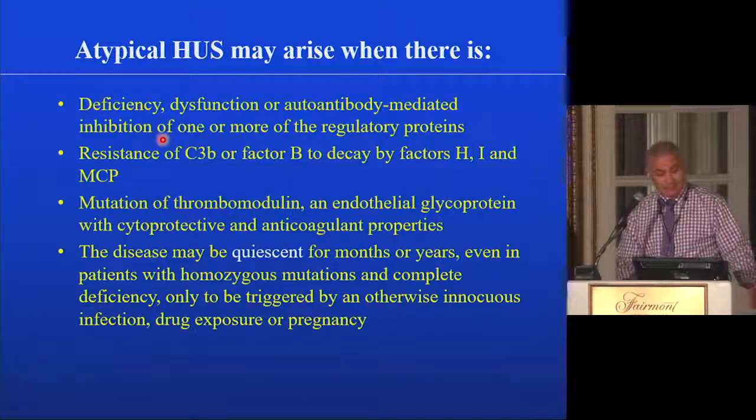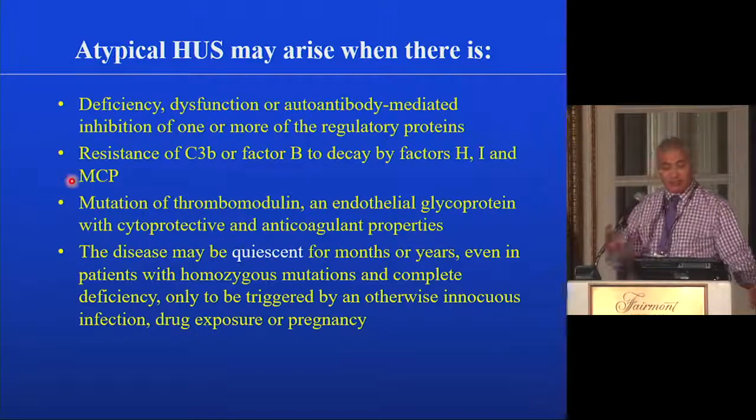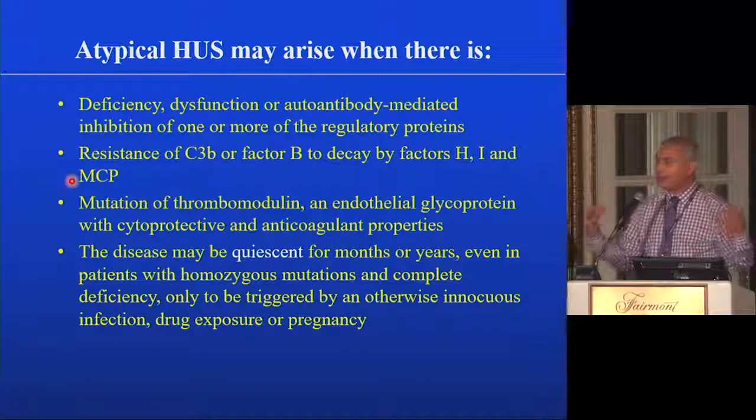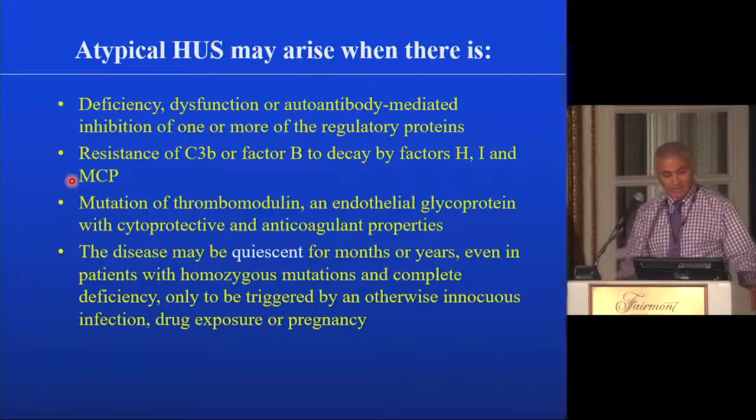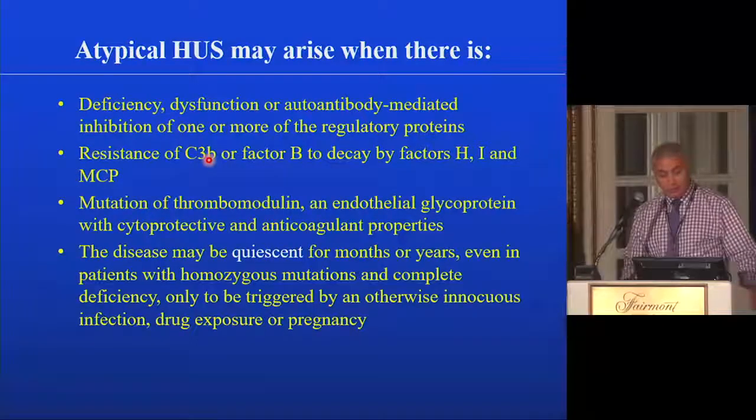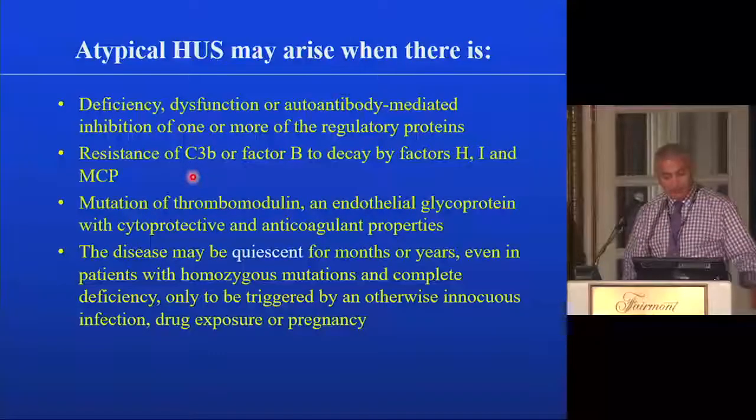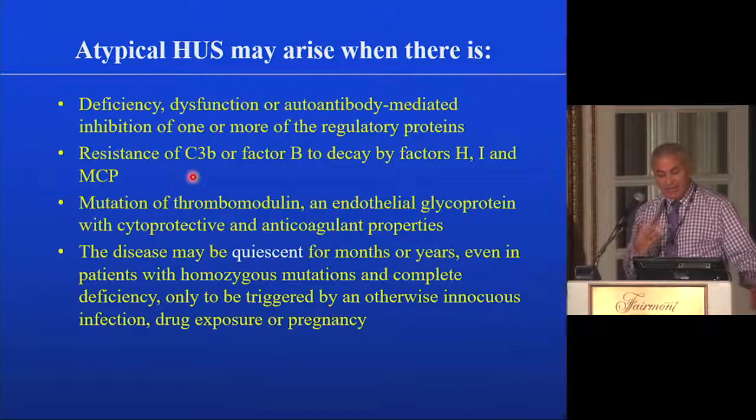So this is a little summary: deficiency or dysfunction or autoantibody-mediated inhibition of one or more of the regulatory proteins of the complement alternative pathway could lead to atypical HUS. Atypical HUS could also result from resistance of C3b or factor B to the decay activity of factor H and I. Some mutations of thrombomodulin or MCP, which are endothelial glycoproteins, could also lead to atypical HUS.